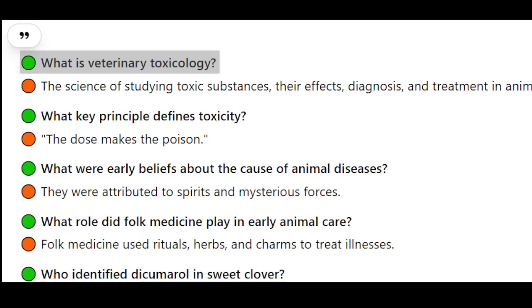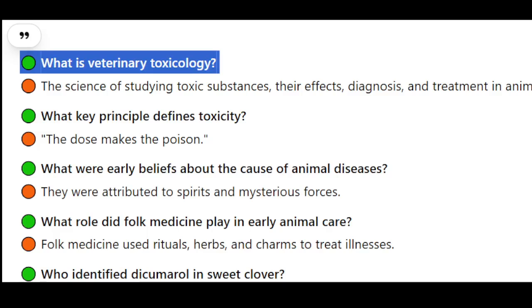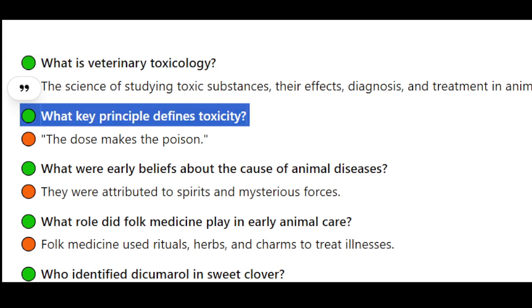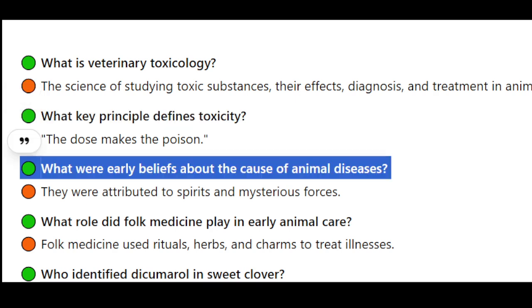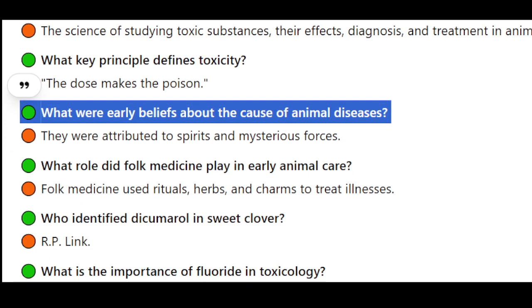What is veterinary toxicology? The science of studying toxic substances, their effects, diagnosis, and treatment in animals. What key principle defines toxicity? The dose makes the poison. What were early beliefs about the cause of animal diseases? They were attributed to spirits and mysterious forces.